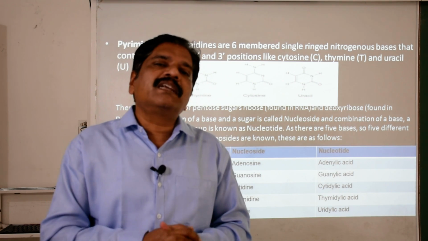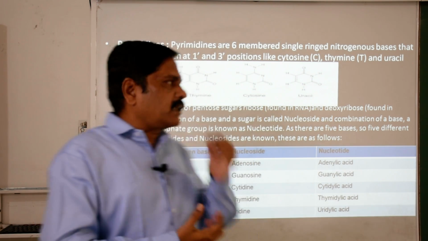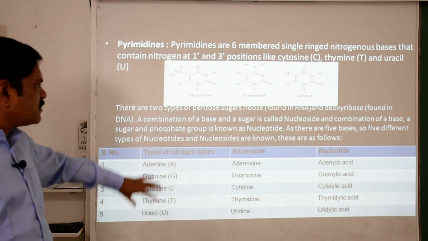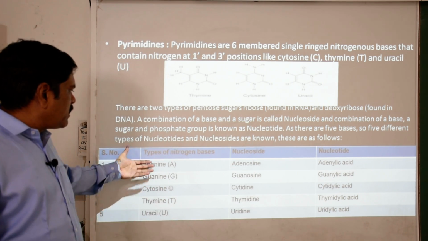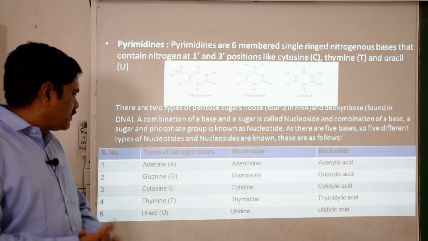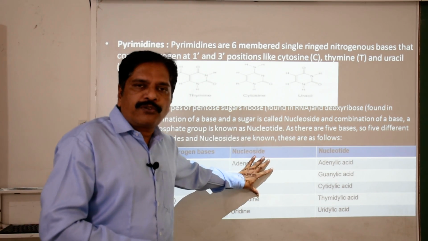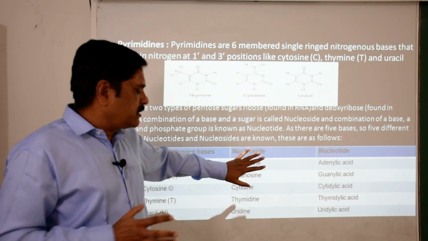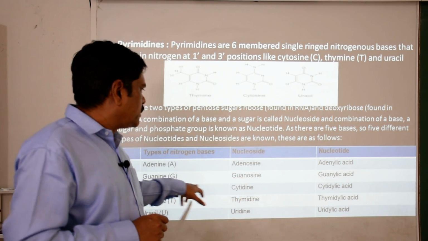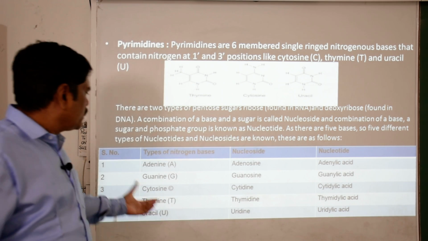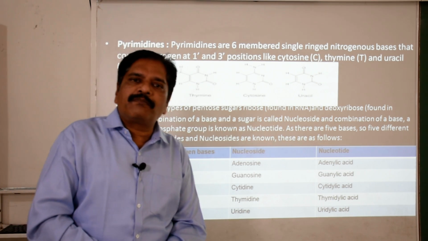While in DNA, uracil is lacking and the four nitrogenous bases A, G, T, C are there. Just take a look at how the nucleotide forms. These five nitrogenous bases are adenine, guanine, cytosine, thymine and uracil. The nucleoside is formed by the combination of pentose sugar and nitrogenous base. Adenine forms adenosine, guanine forms guanosine, cytosine forms cytidine, thymine forms thymidine and uracil forms uridine.